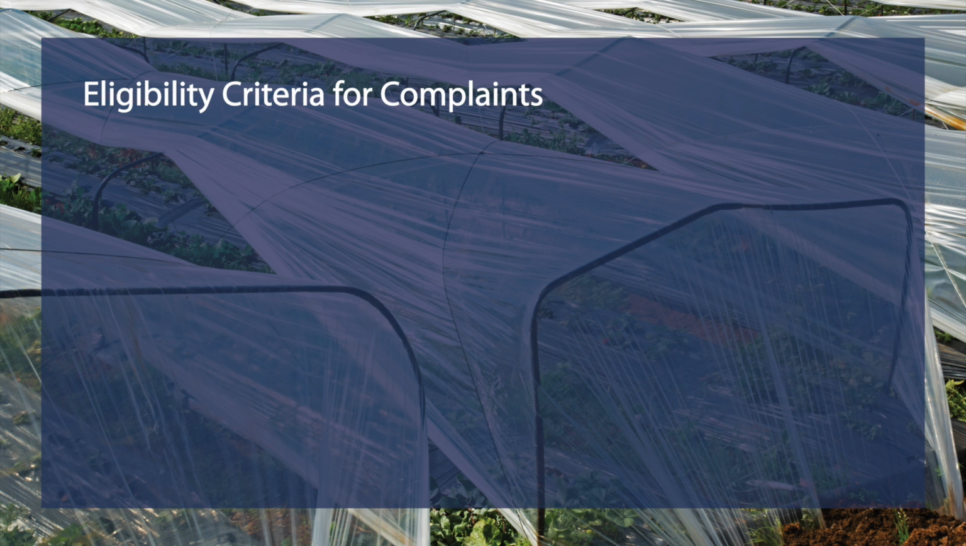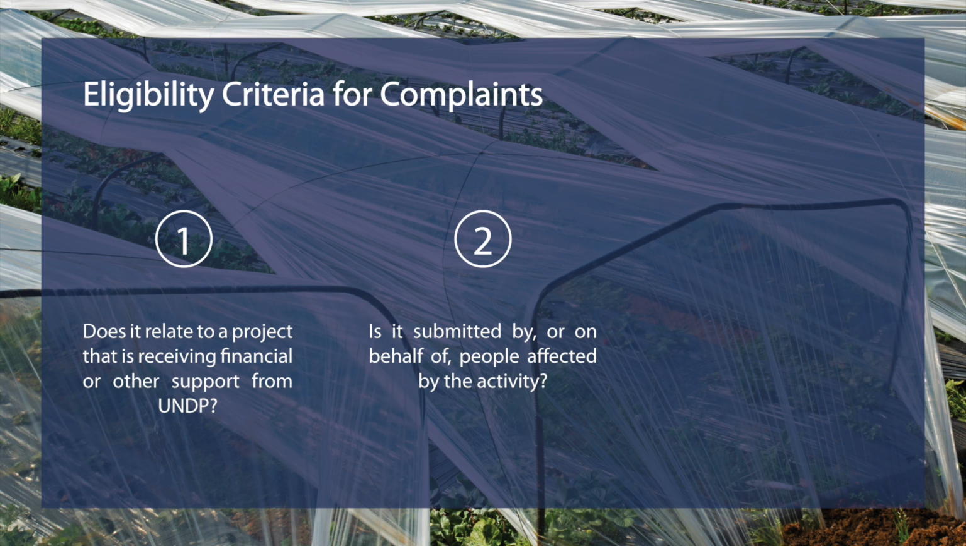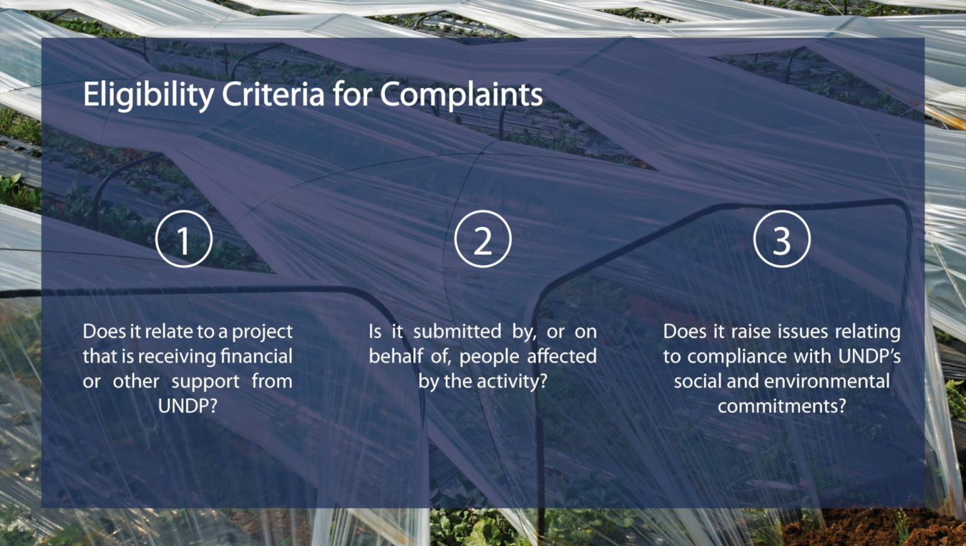When communities file a complaint, SECU will first determine if criteria for a complaint are met by asking the following questions. First, does it relate to a project that is receiving financial or other support from UNDP? Second, is it submitted by or on behalf of people affected by the activity? And last, does it raise issues relating to compliance with UNDP's social and environmental commitments?